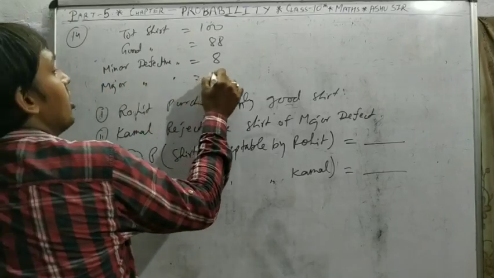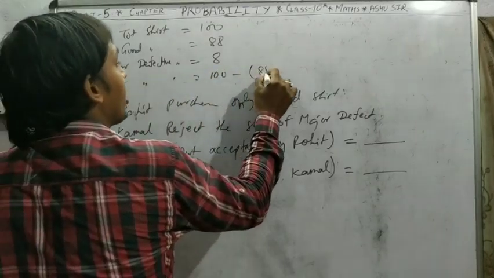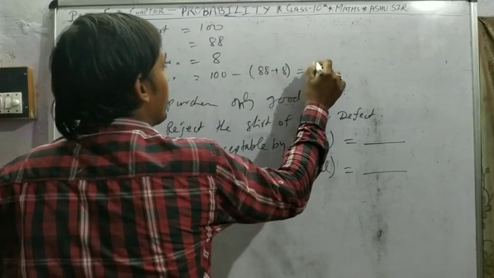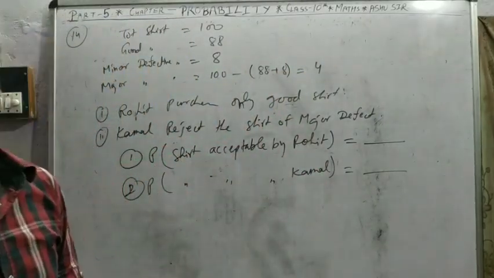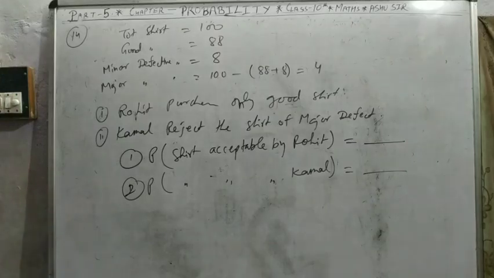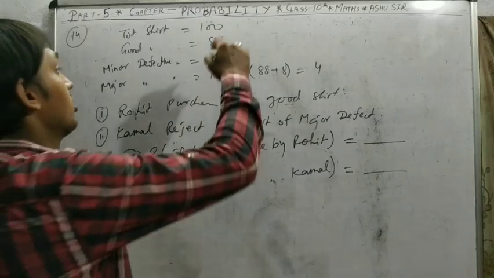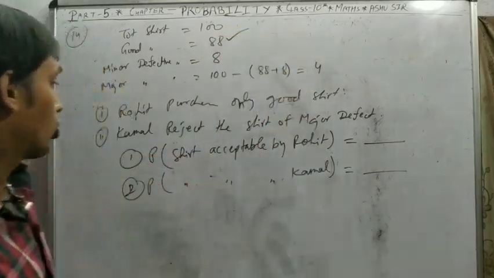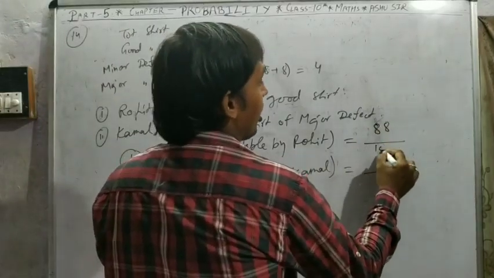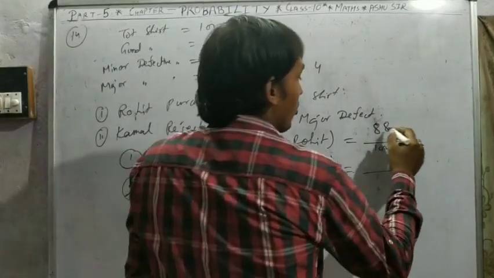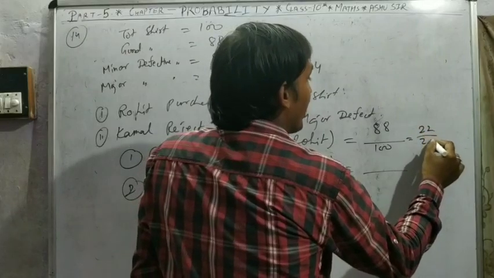defective salt is 100 minus (88 plus 8), that is 4. Means only 4 salt are major defective. So Rohit purchased only good salt. How many good salts? 88. So the salt acceptable by Rohit is 88 by 100, that is 22 by 25.